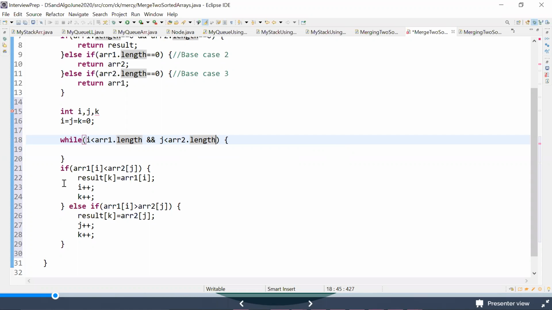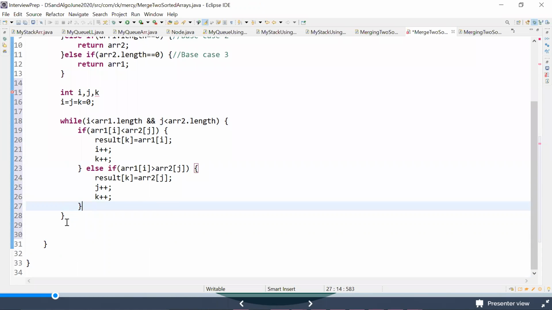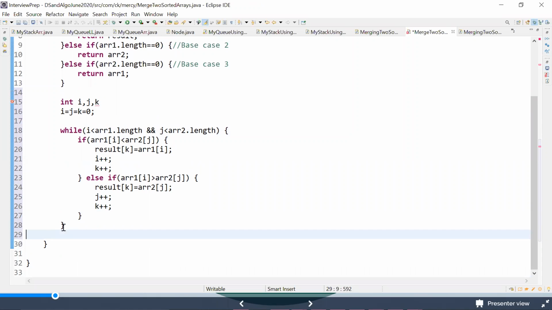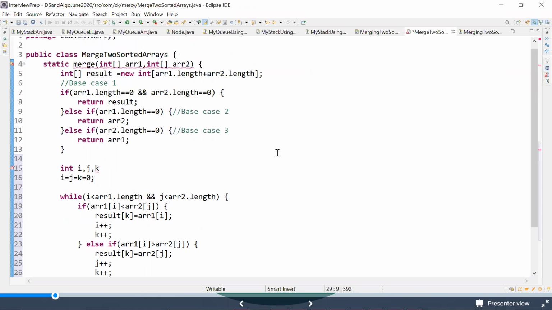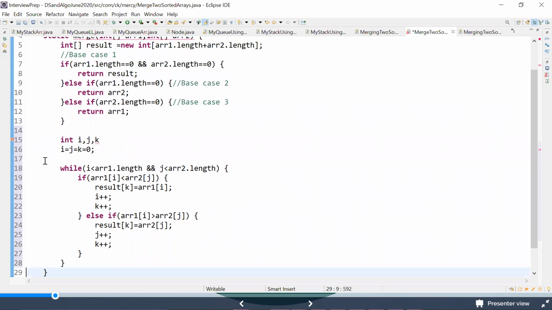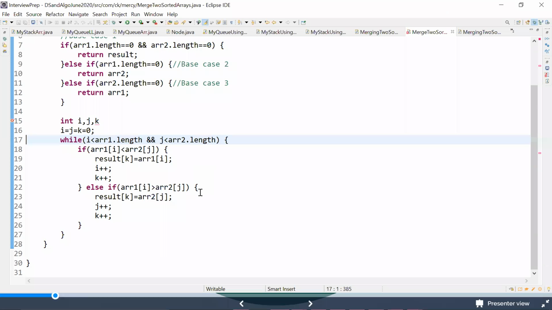Until this condition is satisfied, we need to do all these operations, right? This is how simple it is, guys. So we are almost done with our coding because we have taken both the cases into consideration.